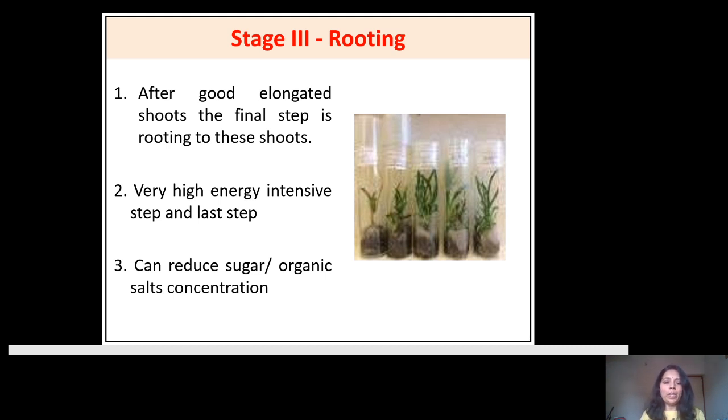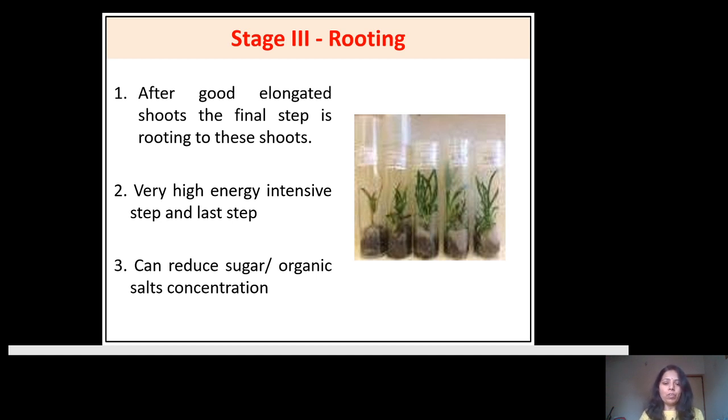What we have to do? We have to bring this entire shoots in the laminar airflow. We will separate these single shoots and we will inoculate this single shoot in the test tube which is having the medium, or in the culture tube which is having the medium MS plus the auxin. It may be the indole acetic acid, indole butyric acid, or the naphthalene acetic acid. We have to place this entire in vitro shoots in the media for the process of the rooting. And now again you have to incubate this entire cultures in the growth room for the growth of the next organ, that is the root.